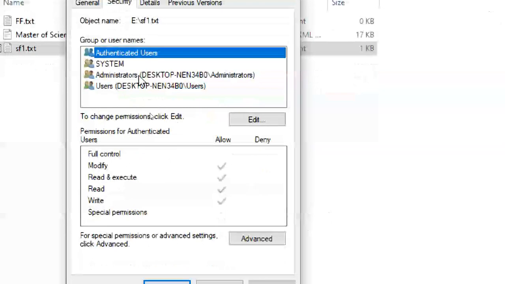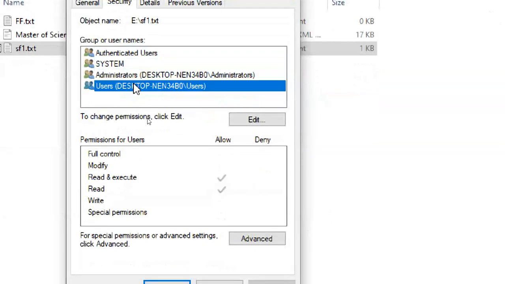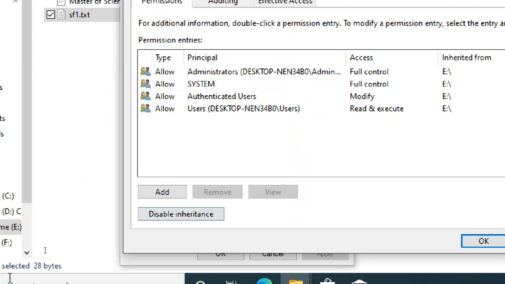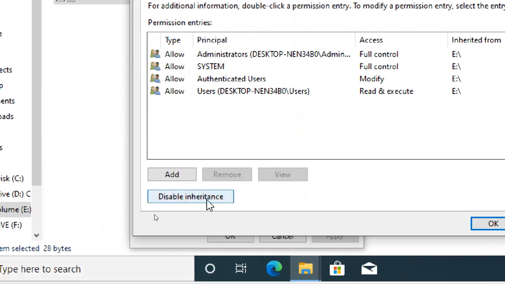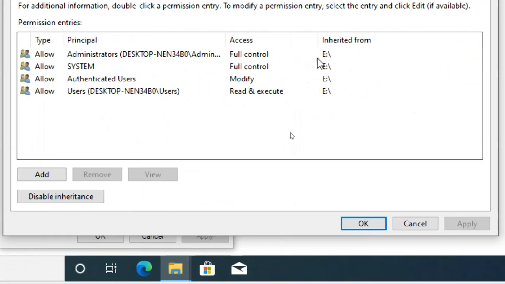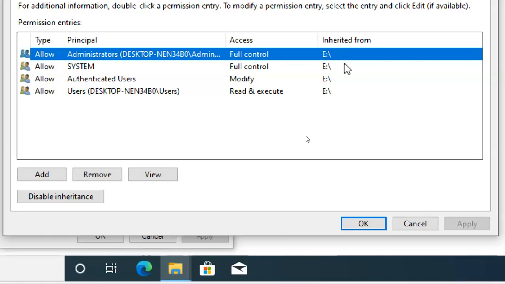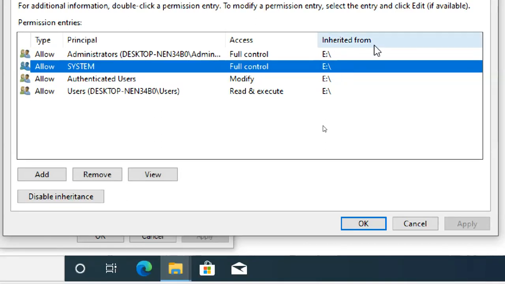Can you see, these are what you get by default because of inheritance. If you go to advanced, you can see the inheritance option. Automatically, the permissions on E drive are inherited to the files and directories.